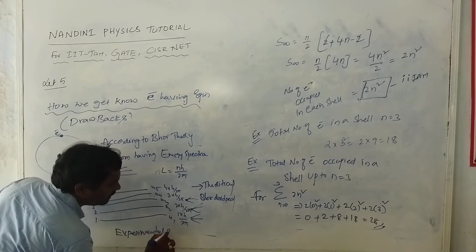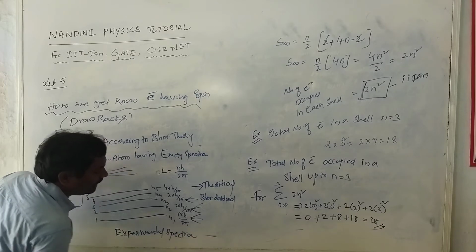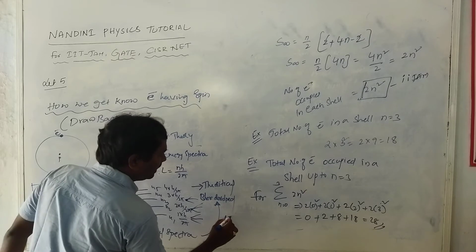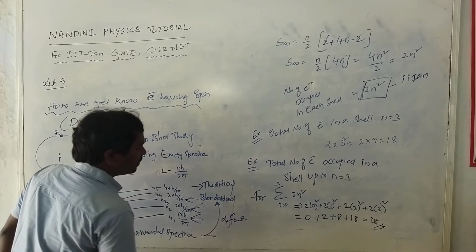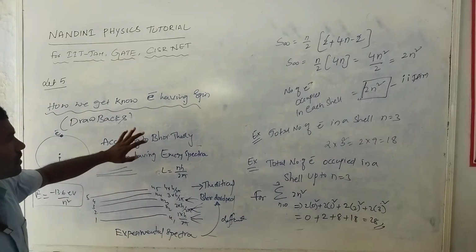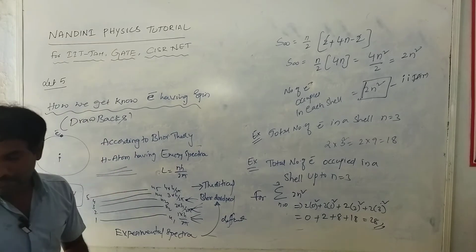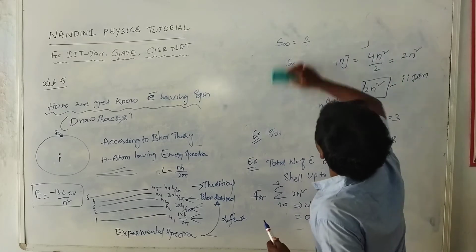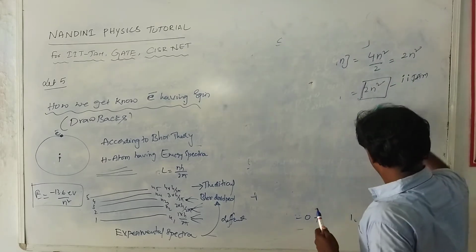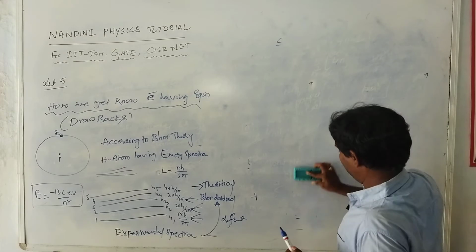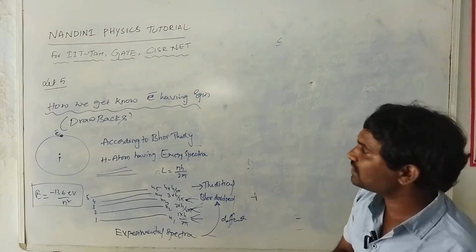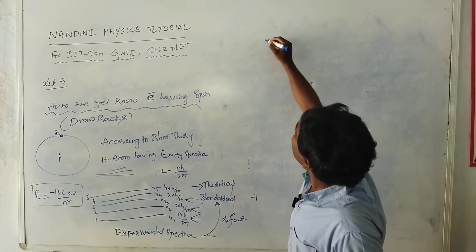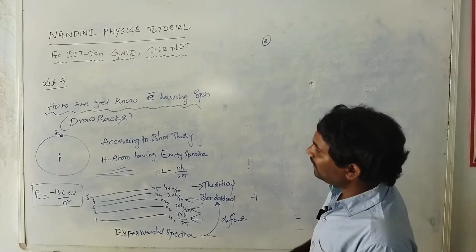The experimental spectra is completely different, and the theoretical spectra is completely different. So Bohr could not explain these things, and this is the first thing Bohr did not explain.